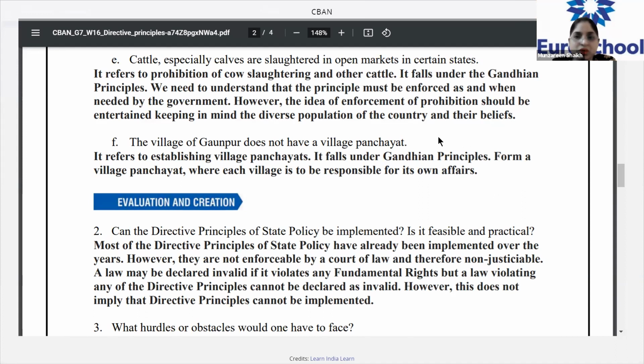Okay, what would be the solution? Yes, ma'am. Ma'am, we could... The solution would be very easy. It does not have a village panchayat. So what would be the solution? You will first make sure that you form a village panchayat. Okay, before I give the answer, is there anybody else who would like to give the answer? There are 2 students raising hands.